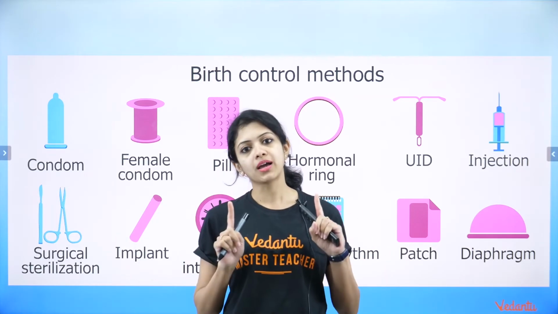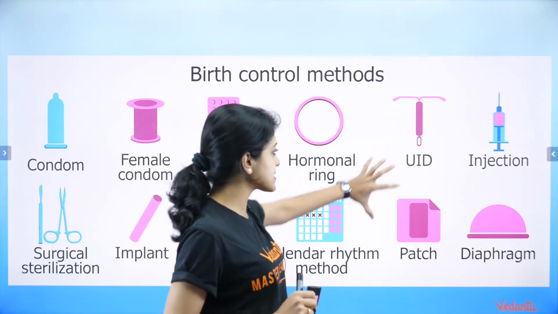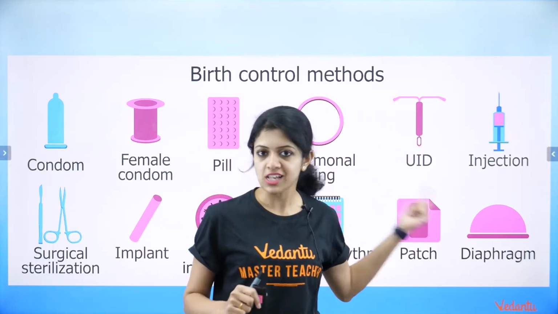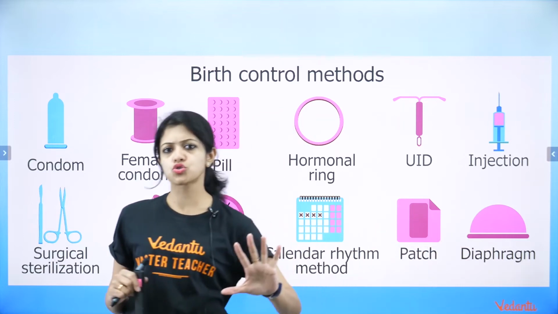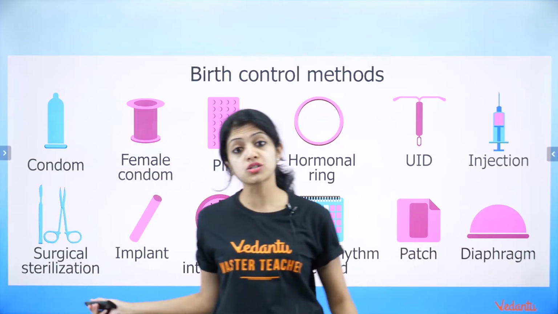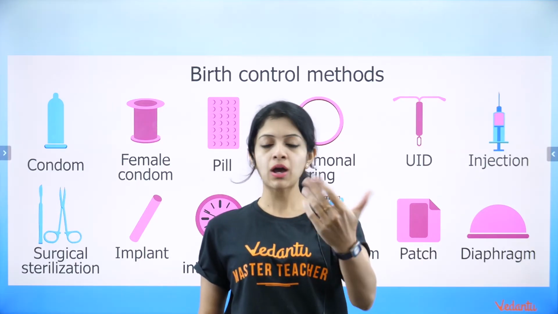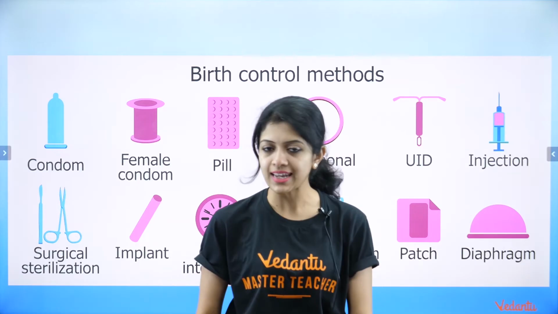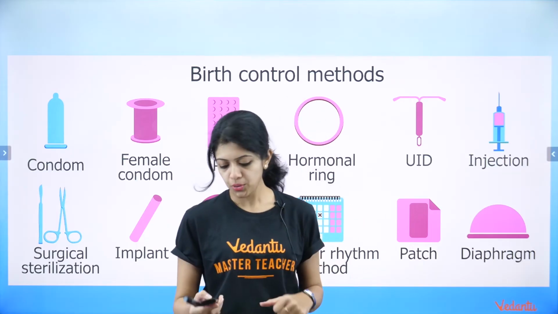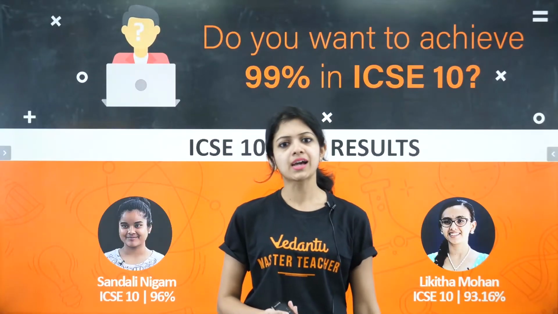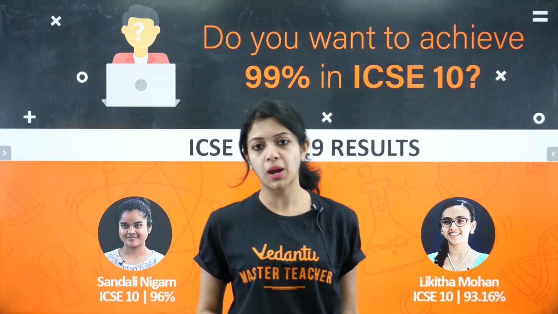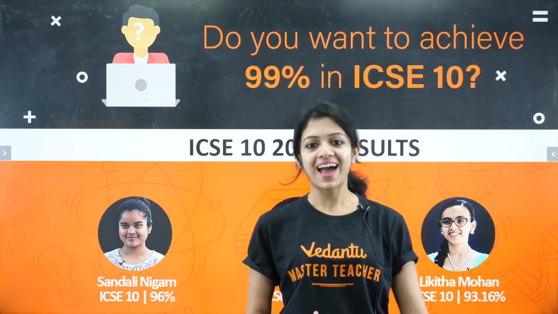Usually the most commonly asked one among these is the intrauterine devices such as copper T. Diaphragm also to an extent, but copper T and of course vasectomy and tubectomy are very commonly asked. Now if it's vasectomy, tubectomy, it can even come as a picture-based question. Okay, so with that we come to the end of the overview of the chapter population and its control.